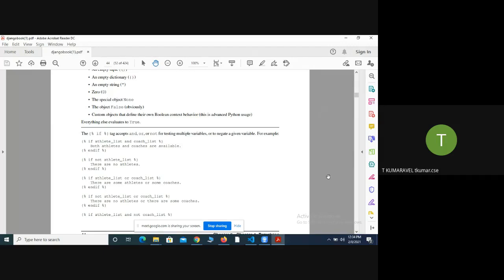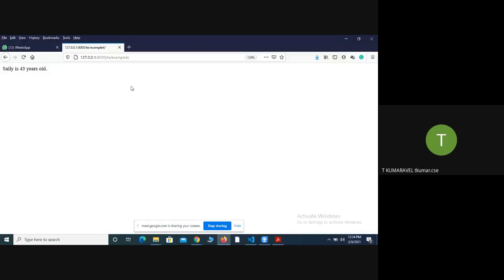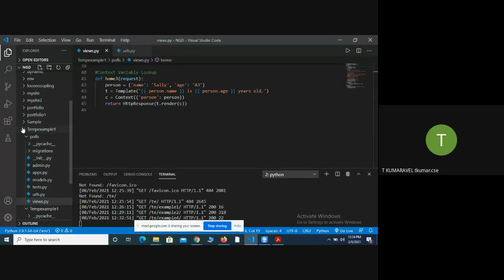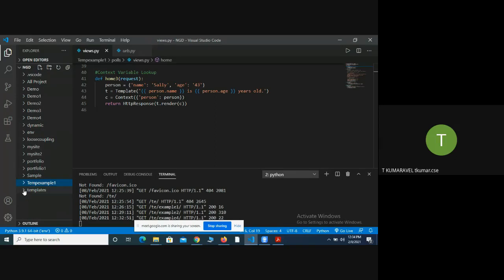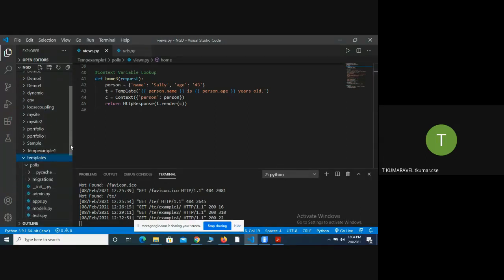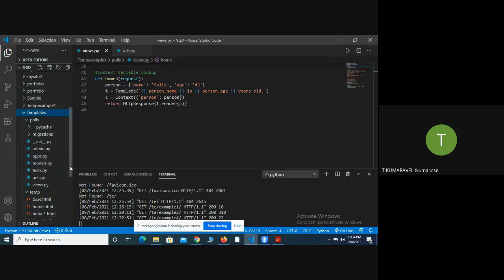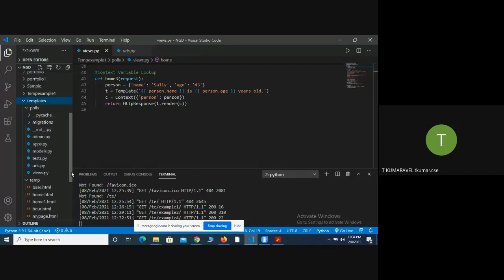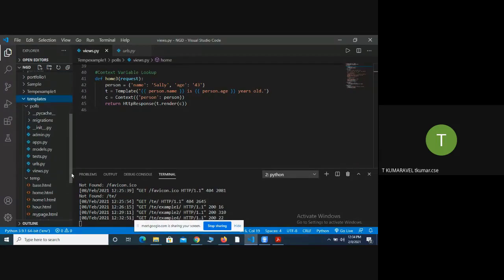Once again I will teach you. Open the project called template. Within that, the main application is called template, and then application number 1 is called ports.